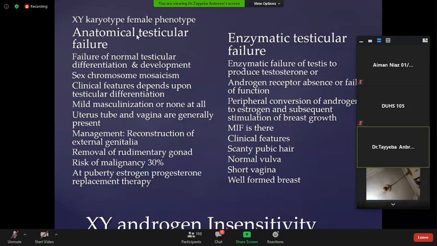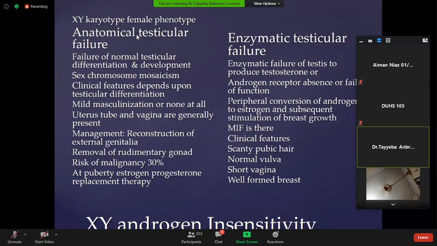Enzymatic testicular failure. Enzymatic testicular failure in such a way that testis is there, but certain enzymes are absent in the pathways that lead to the androgen receptor, that leads to the failure of the testis to produce testosterone, or certain receptors are absent or failure of the function. Peripheral conversion of androgens to estrogen and subsequent.